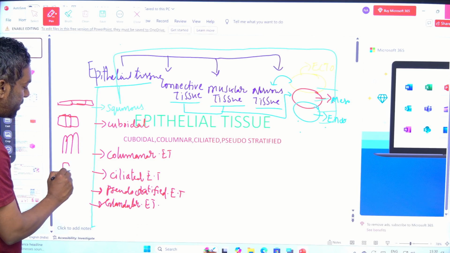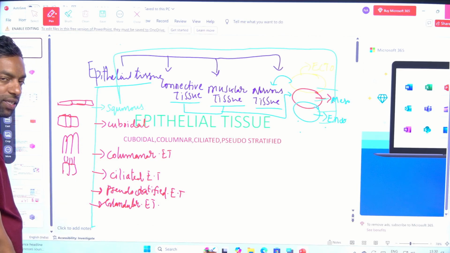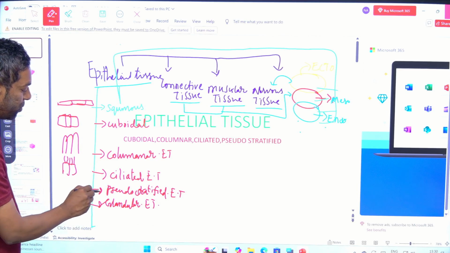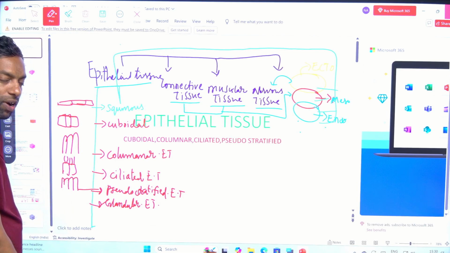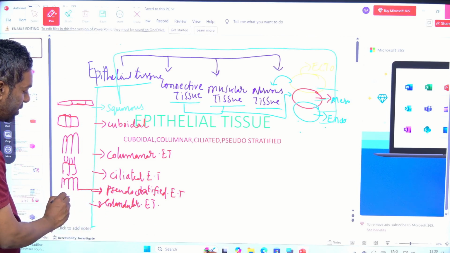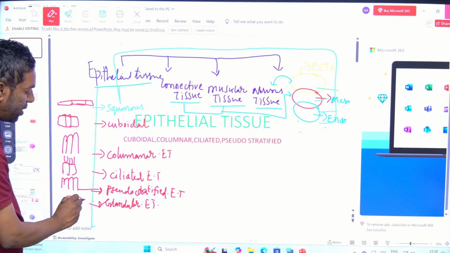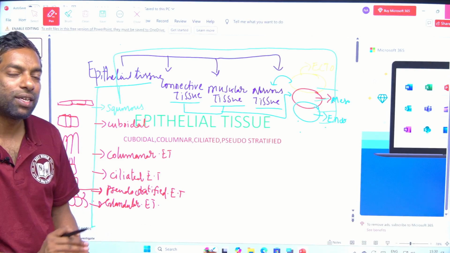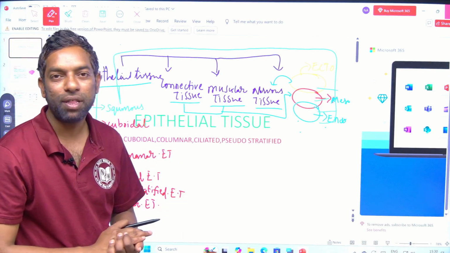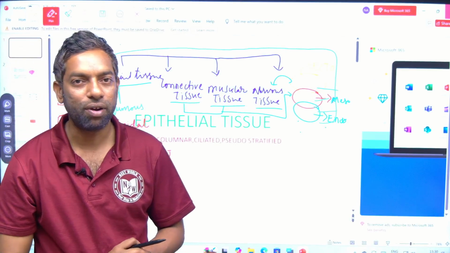Ciliated, there are cilia on the epithelial tissue surface. Pseudo means false, a false appearance of the cells. Glandular, they can modify into a gland to release something like mucus. These types of epithelial tissue are everywhere in our body.